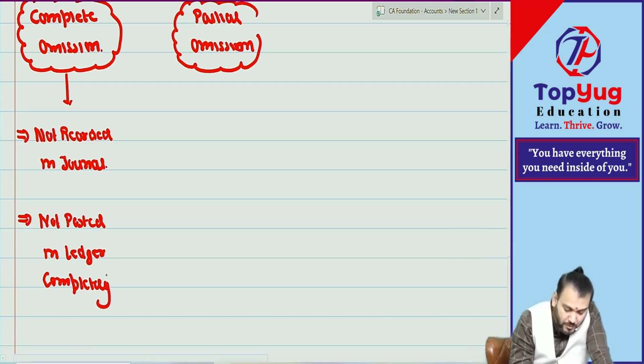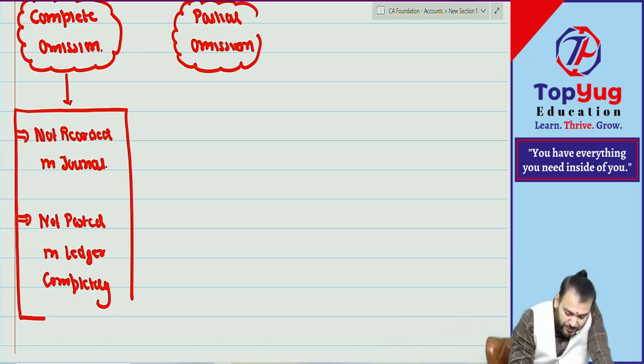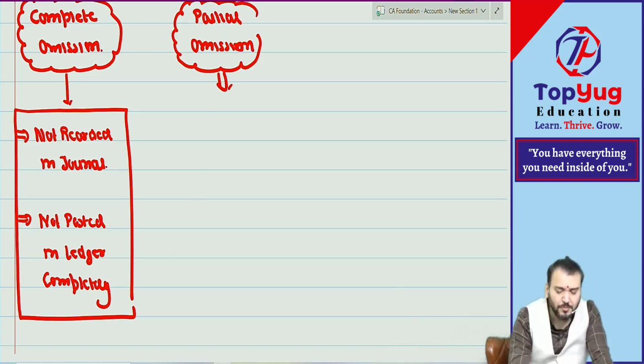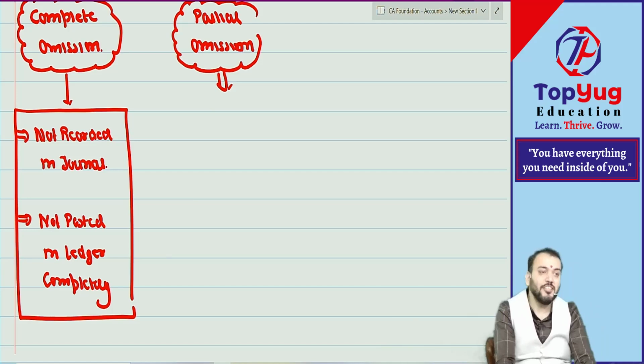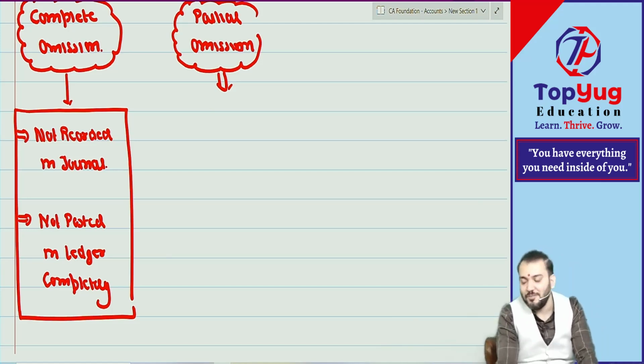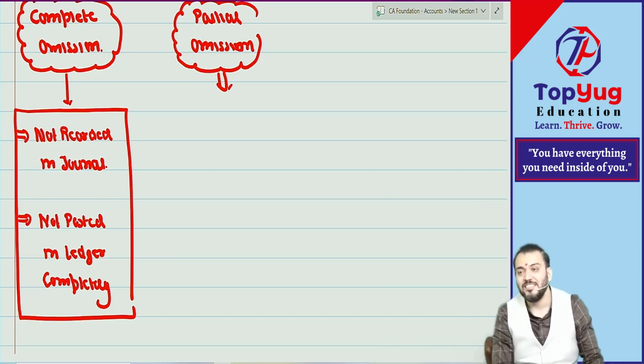Correct. Have you understood this point? Now, whether partial omission is possible? Sorry, partial omission is only possible in ledger. It is not possible in journal.